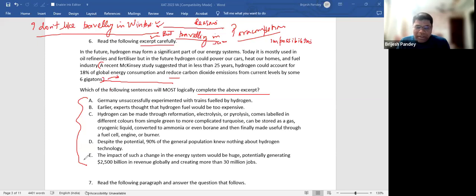So what does it say? It says, in the future, hydrogen may form a significant part of our energy systems. Today, it is mostly used in oil refineries and fertilizer, but in the future, hydrogen could power our cars, heat our homes, and fuel industry. A recent McKinsey study suggested that in less than 25 years, hydrogen could account for 18% of global energy consumption and reduce carbon dioxide emissions from current levels by almost 6 gigatons. What can come next? Do you think this makes sense? You talk about all the positives of hydrogen and then you say Germany is unsuccessful. Is that the way you carry your idea forward?